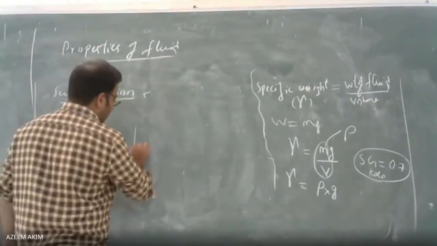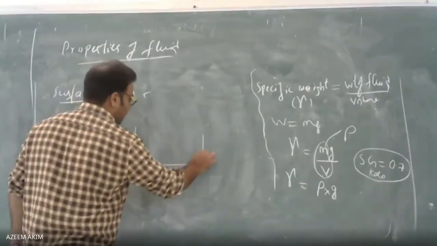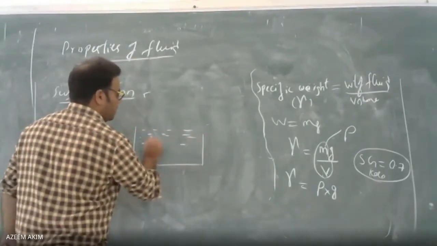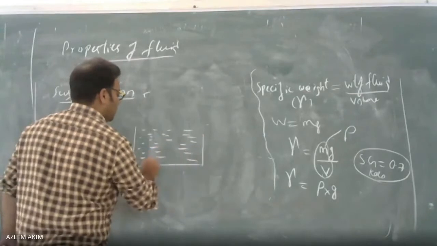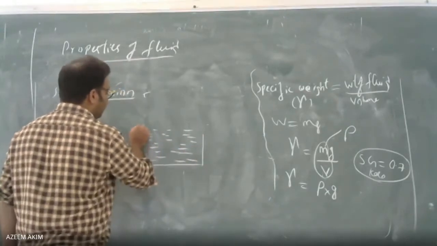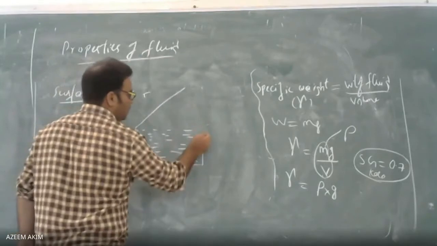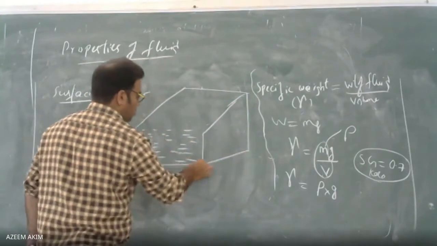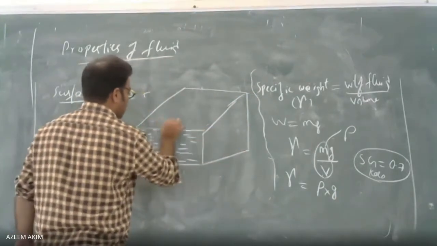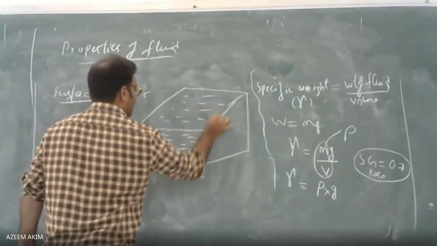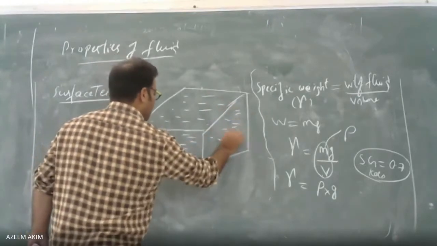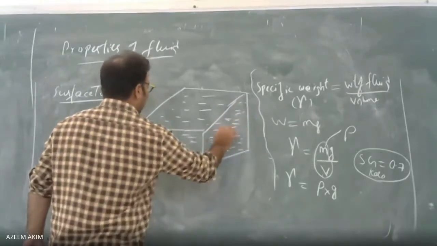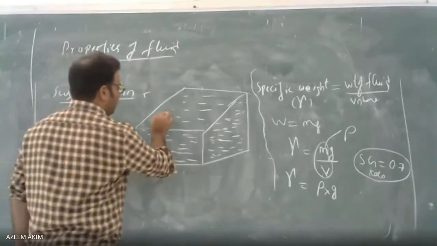I am taking a table. A container is consisting of a fluid. See, the fluid is filled here. Now see the surface tension.